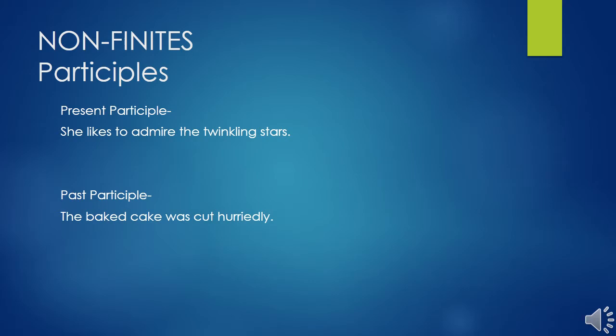Again, example I have written, you can see here: the baked cake was cut hurriedly. The baked is a verb as well as an adjective also, because it is modifying the cake, and that's why baked is the past participle. I had already told you how we can write the present participle and past participles. Now see today's lecture.